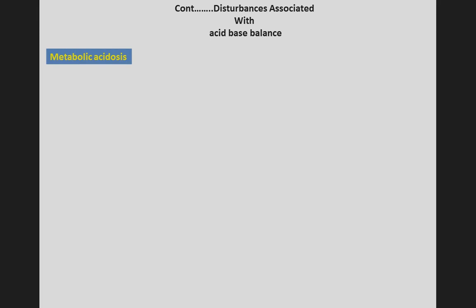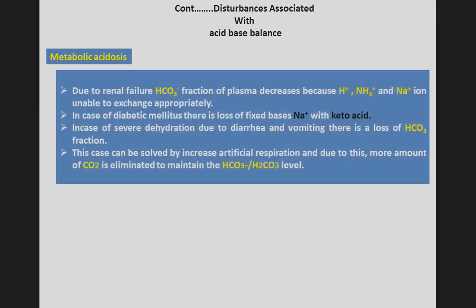Next one is metabolic acidosis. Due to renal failure, the bicarbonate fraction of plasma decreases because hydrogen ion, ammonium ion and sodium ion are unable to exchange appropriately. In case of diabetes mellitus, there is a loss of fixed bases, that is sodium ion with keto acid.